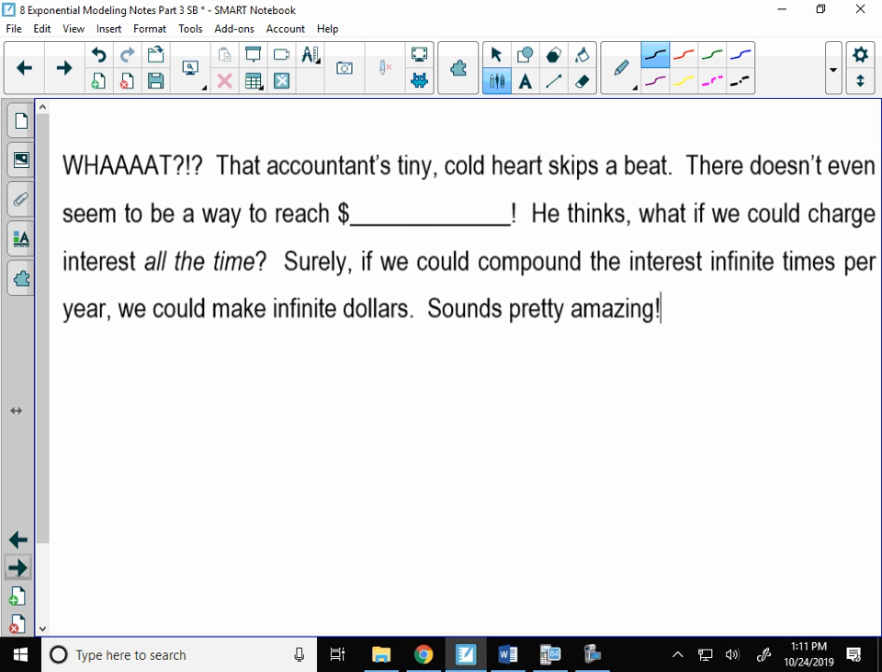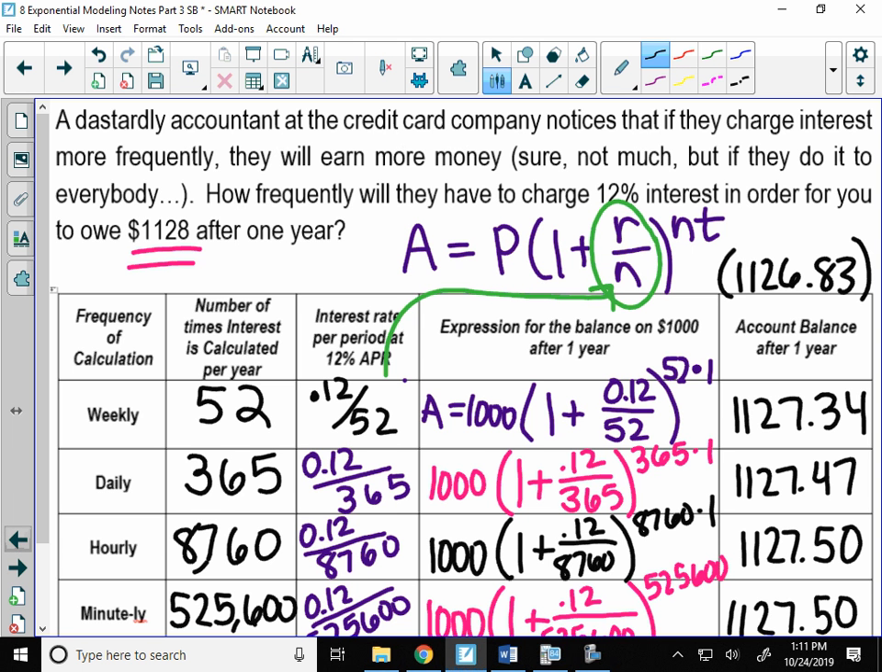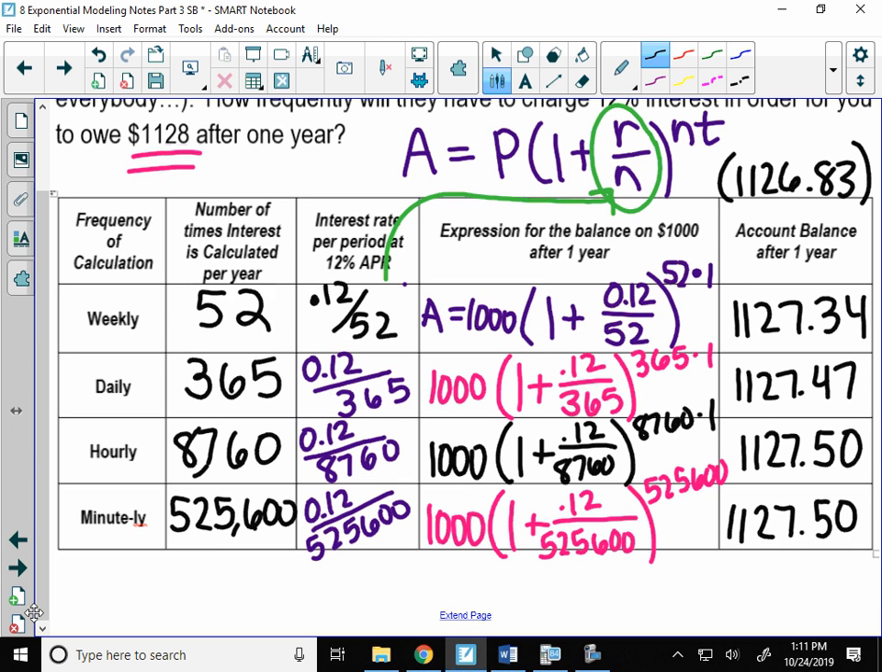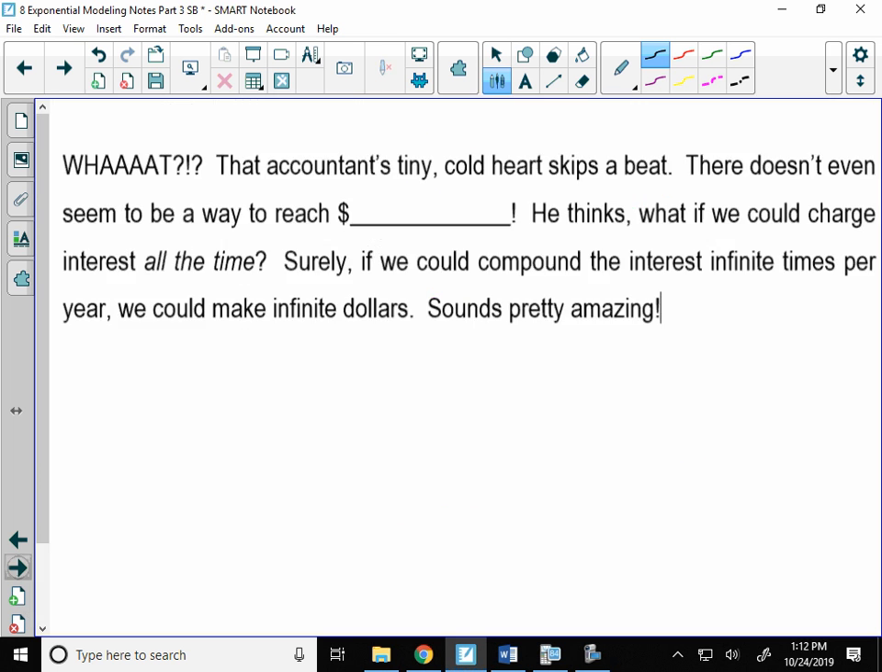Think about the compounding difference here. You're going from 9,000 compounding periods per year, roughly, to 525,000. That is a ton of a difference, right? That's hundreds of thousands of compounding periods difference, and the amount basically stayed the same. I know there are some fractional pennies changes, but it stayed the same. That's not cool. So he is not happy about this. This is a dastardly accountant. He wants to make his money.